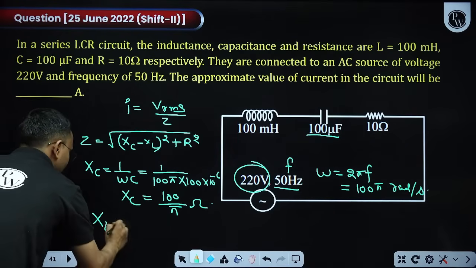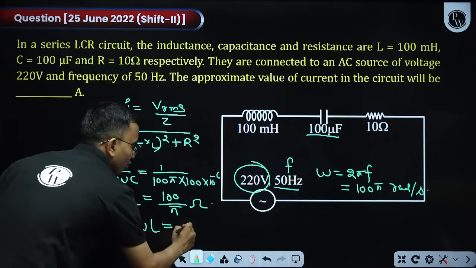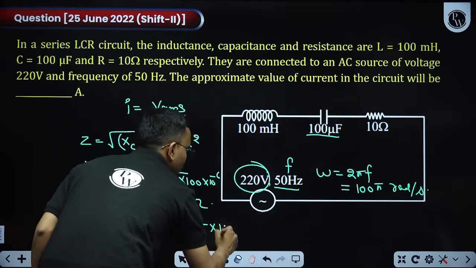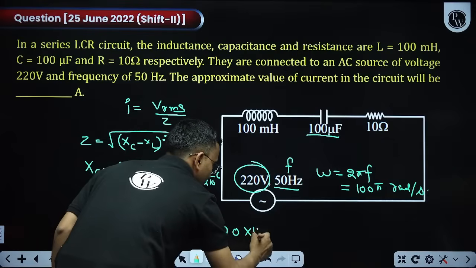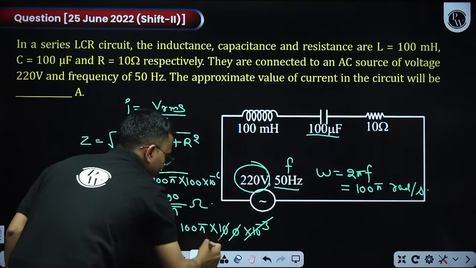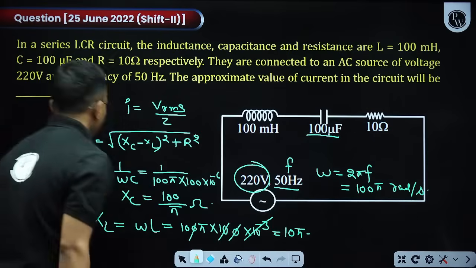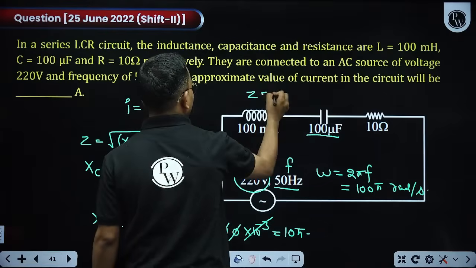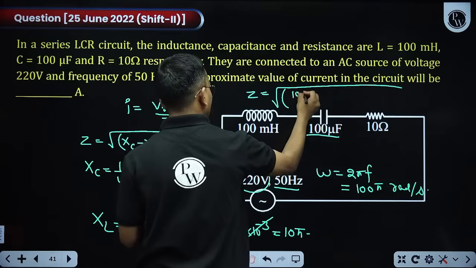Find XL. XL will be omega L. Omega into L. What is omega? 100 pi. What is L? 100 milli. Milli means 10 to the power minus 3. So these 3 zeros will get cancelled. So this is 10 pi. Okay. What is R? R is 10. Now find Z. Z will be equal to root of XC is 100 by pi.